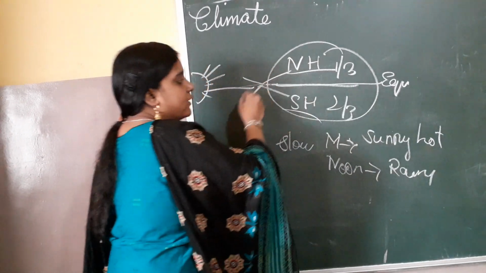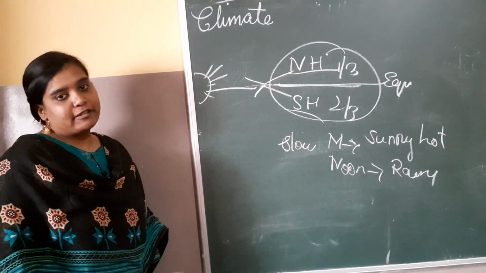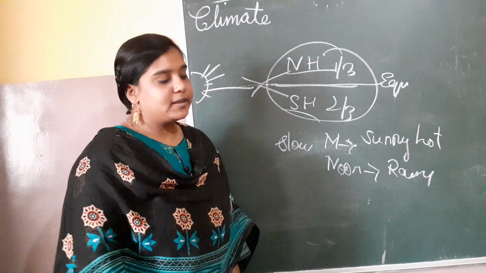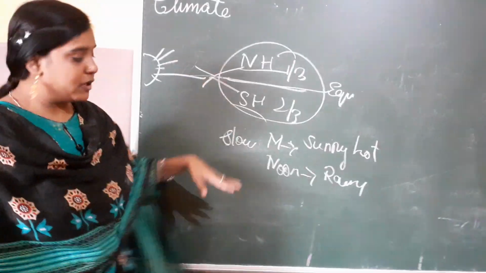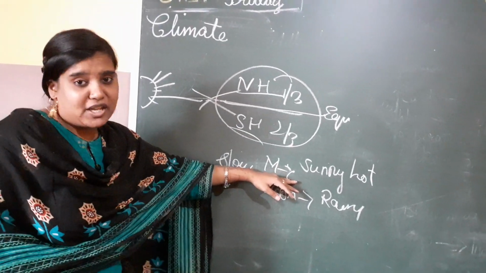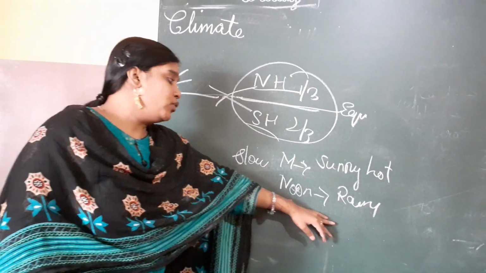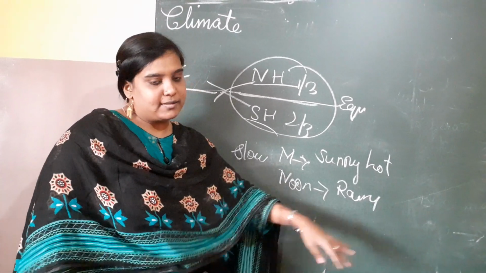Because of the falling of the sun rays, water vapor takes place over there. It will become humidity over there. Slowly the temperature decreases. Morning it will be sunny and hot, while coming to the noon, it will become the rainy season.